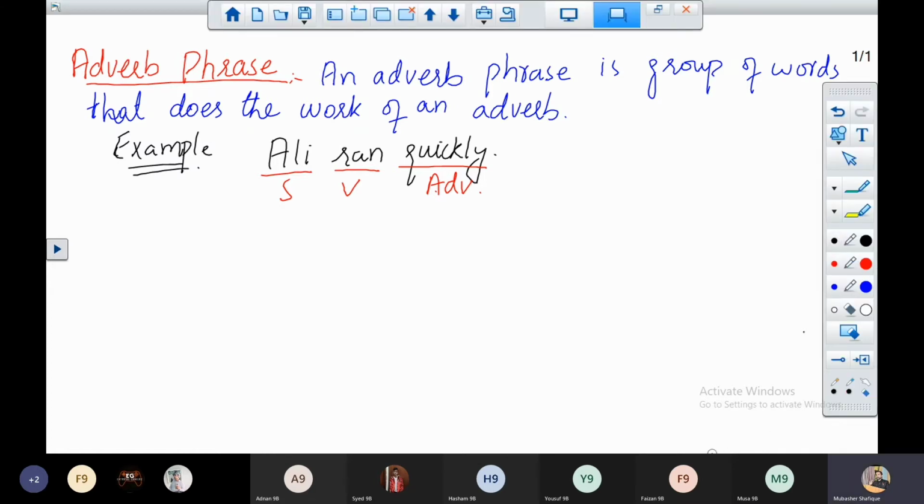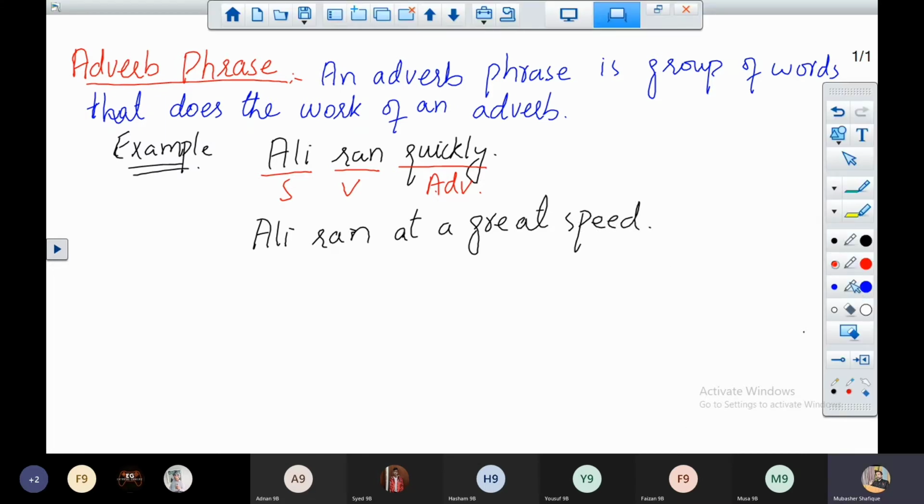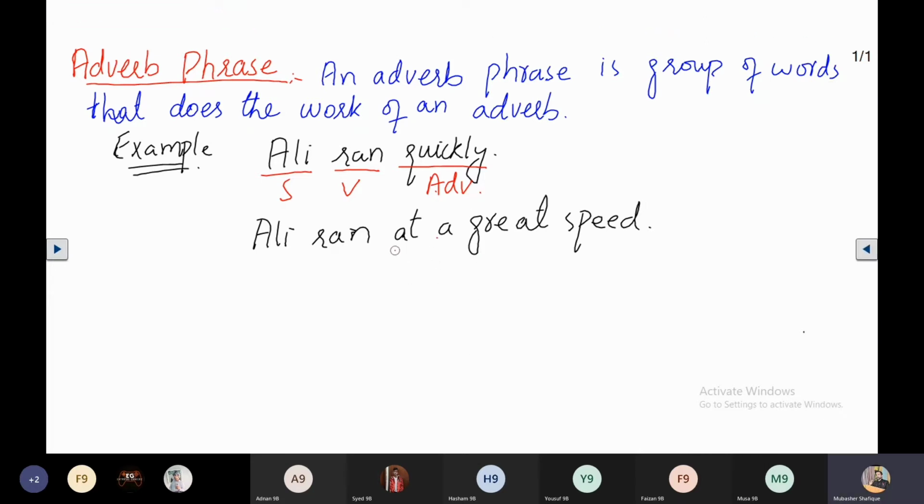In the second example, Ali ran at a great speed. The meaning of both sentences is the same, but here you can see that we have changed the word quickly to at a great speed.